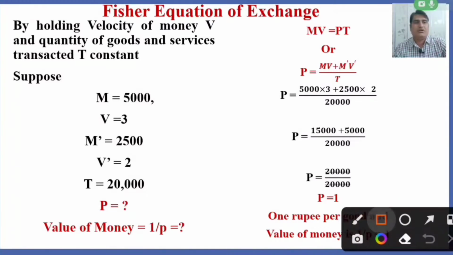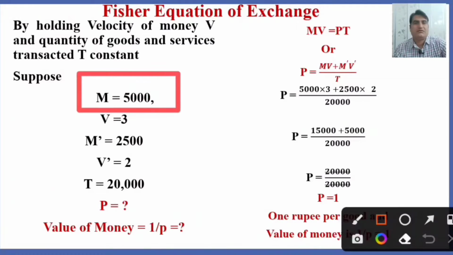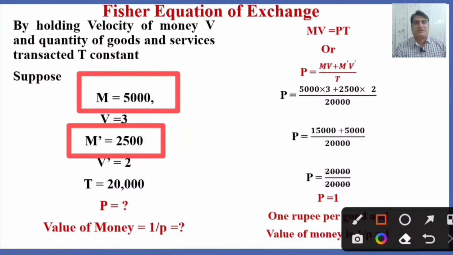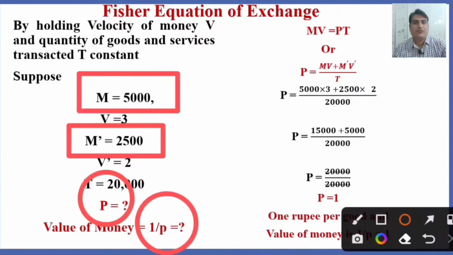When the amount of money, instead of 5,000, is now 10,000, and if the bank deposits, instead of 2,500, become 5,000, then what would be the price and what would be the value of money?